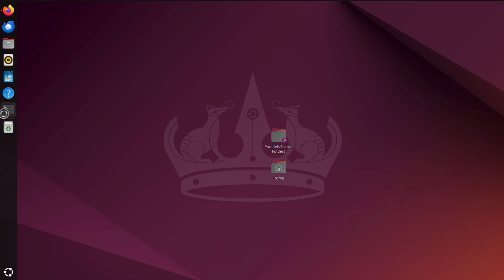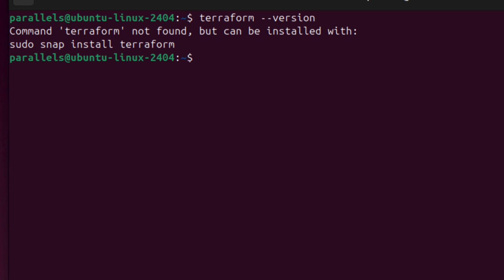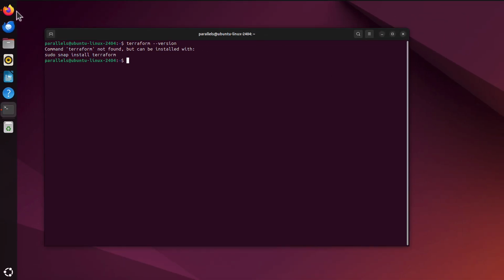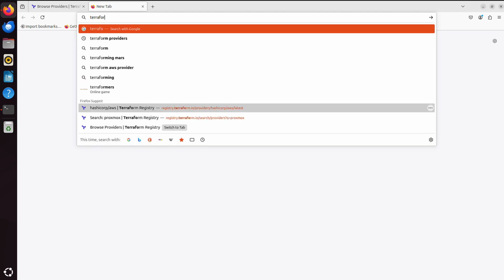Let me open the terminal and I will first type terraform --version. And as you can see, the output says command terraform not found, but can be installed with sudo snap install terraform. And that's true, you can just run that command and the job is done. But I'm not the biggest fan of snap packages though, so let me show you another way you can do that. Let's open the browser again, and I will search for terraform.io.